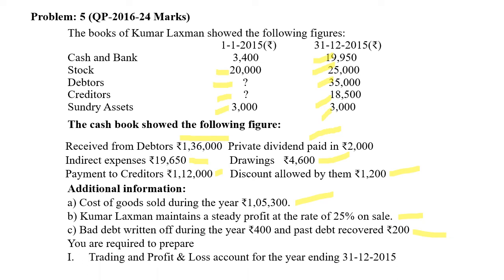You are required to prepare the trading profit and loss account for the year ending 31/12/2015 and the balance sheet as on that date. So three adjustments are there that will be considered along with the opening assets, closing assets and cash book transactions.